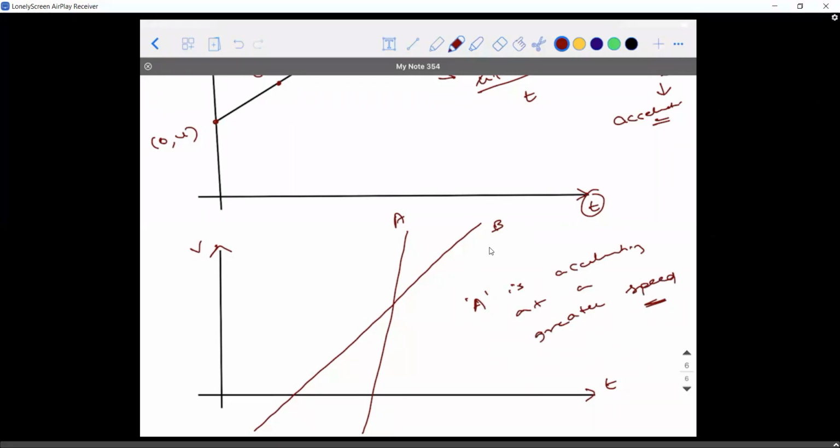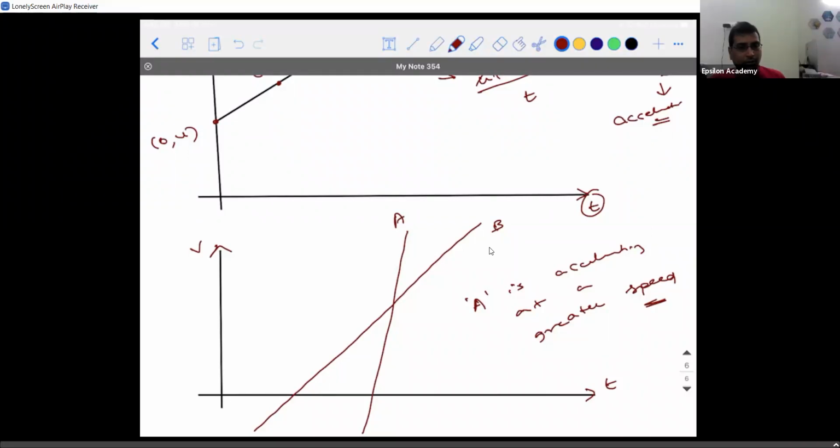Sir, what if the angle made by the slope is greater than 90 degrees? It will go negative. But for negative, you have to learn your third chapter in math. Until then, I can't tell you what is going to happen.